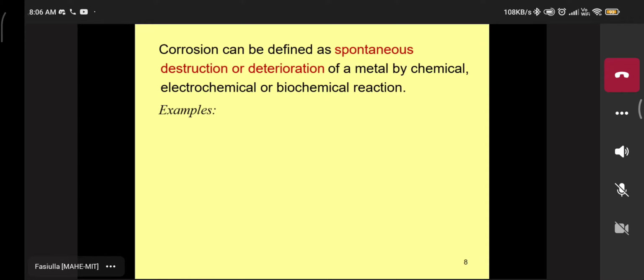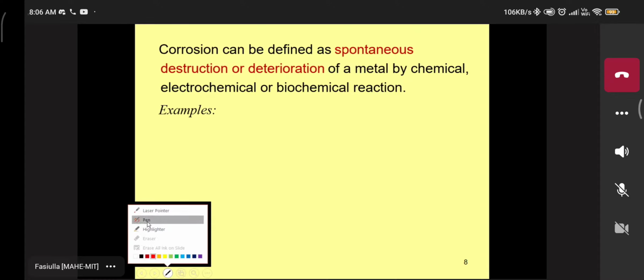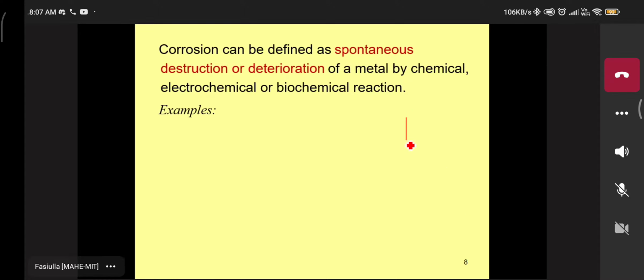So corrosion is the spontaneous destruction and deterioration of metals. That means, without any catalyst and without external sources, the metal starts a chemical reaction, electrochemical reaction, or biochemical reaction on its surface, and then corrosion starts. Understood? Understood the definition? Yes, sir.